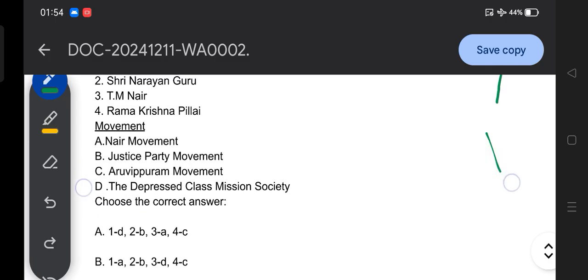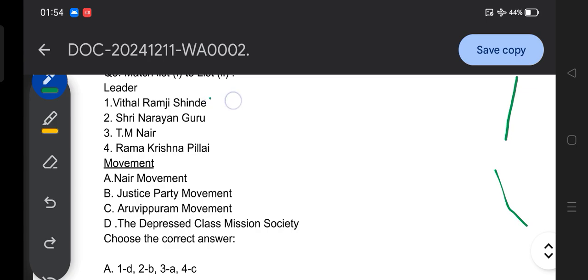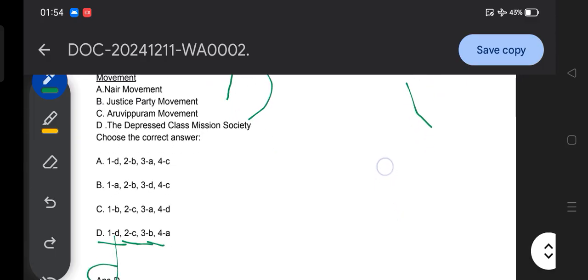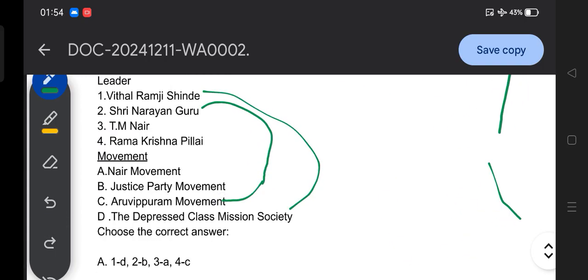So 1D, that means Bhikaji Ramji Shinde is related to the Depressed Class Mission Society. Sri Narayan Guru is related to what? Basically the Aruvipuram movement. T.M. Nair is related to the Justice Party movement.